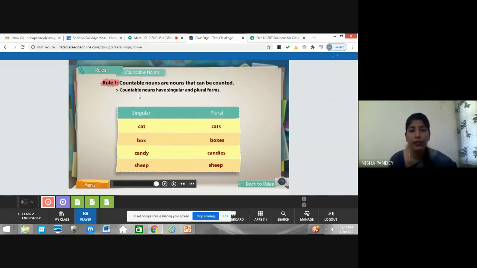So here we can learn and we can understand it. Countable nouns have both forms, singular as well as plural form. So these two points are very important. First is how many, the question phrase, and second is singular and plural form, right? Okay, let's see further.